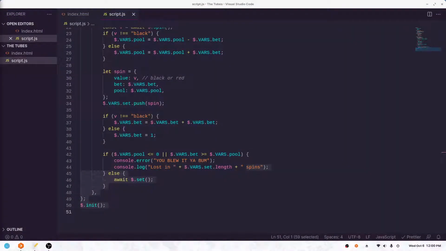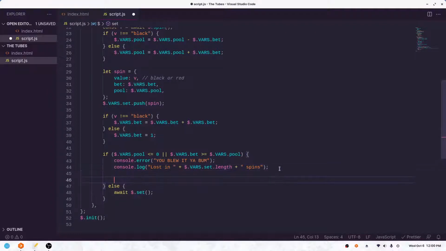You know what could be kind of interesting? Let's go in here. When we lose, let's try to figure out what the highest was. Like what was the most money we could have made, and what was our lowest point. So I guess we could just do a for loop. For let i equals 0.